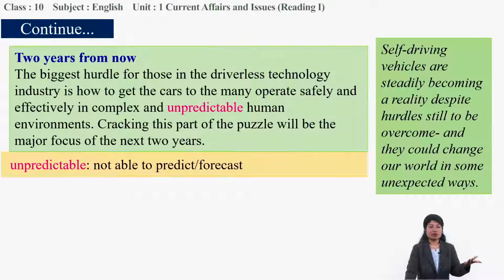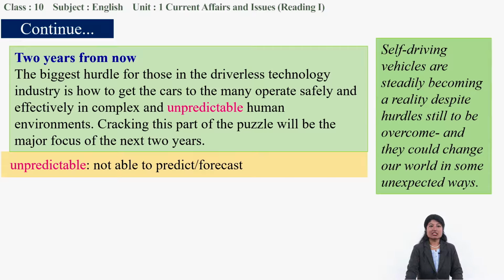We cannot guess what a human driver will do next. They can even break the rules, or sometimes they get tired or distracted.